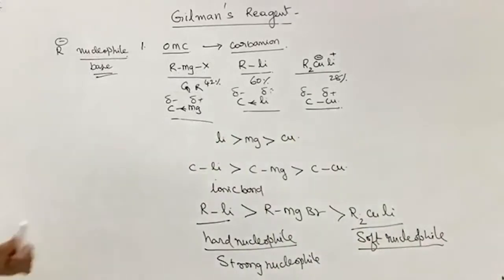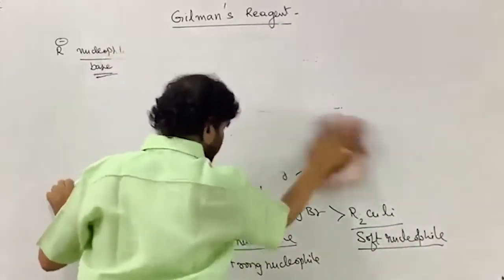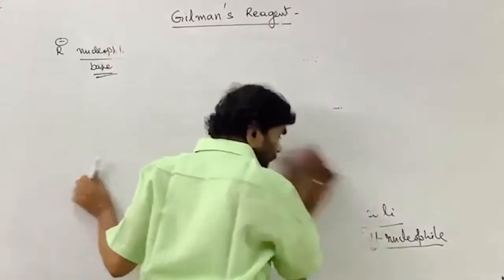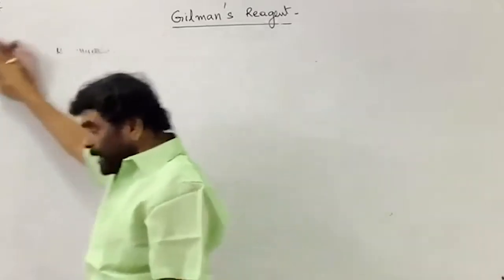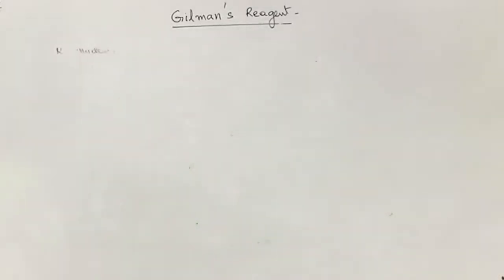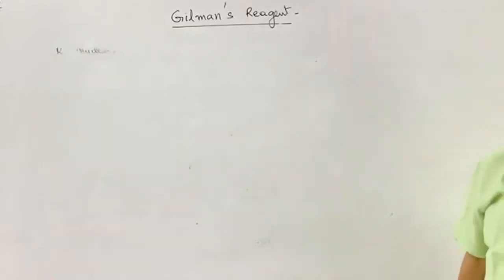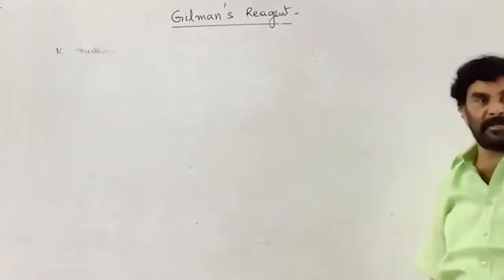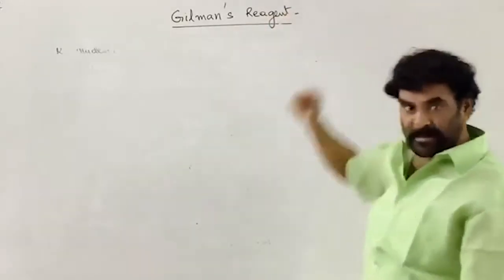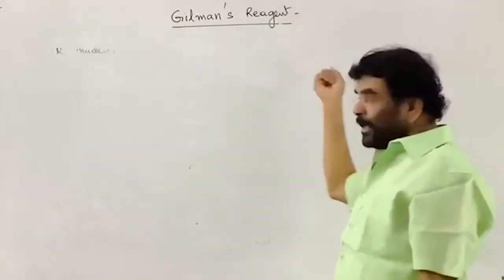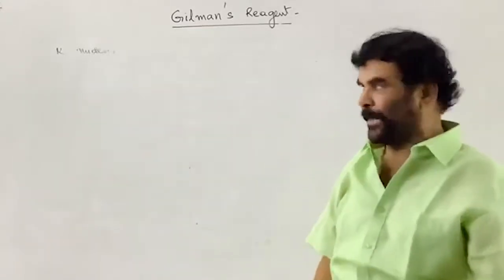Let us see the reactions of the Gilman's reagent by comparing. By seeing the reactions we can understand what the basic difference is between Gilman's reagent and the Grignard's reagent. Gilman's reagent and Grignard's reagent, both are sources for the same alkyl carbanion, aryl carbanion.